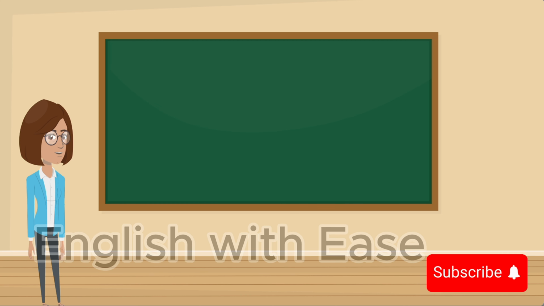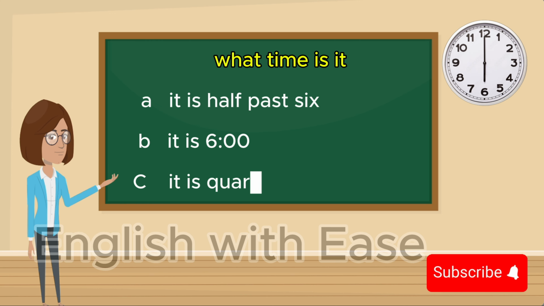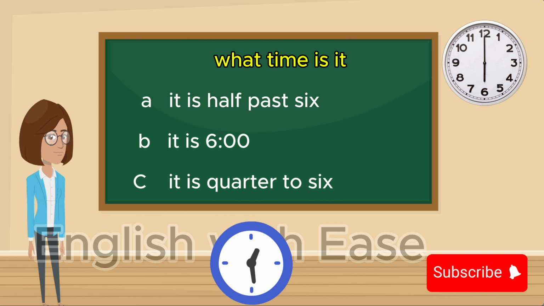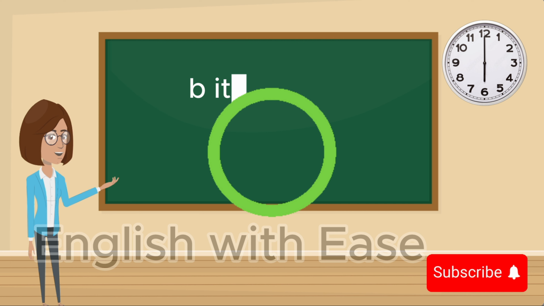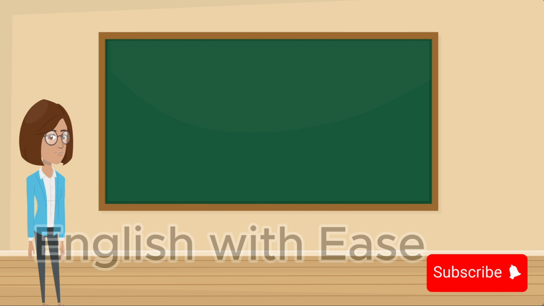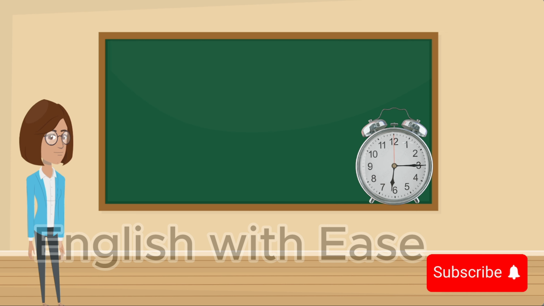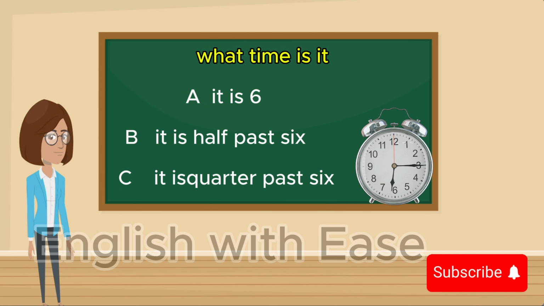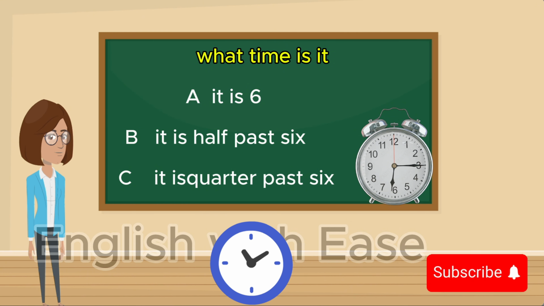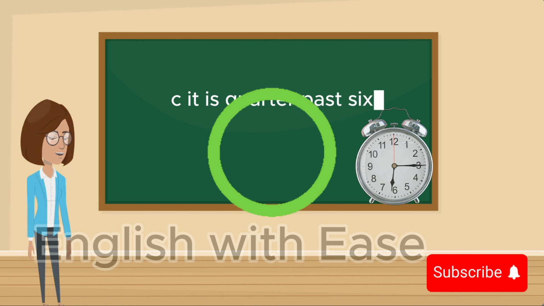Choose the correct answer. What time is it? It is 6:30. B. It is 6 o'clock. C. It is 5:45. B. It is 6 o'clock. What time is it? It is 6. B. It is 6:30. C. It is 6:15. C. It is 6:15.